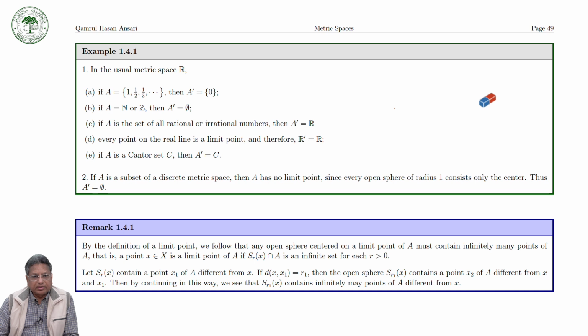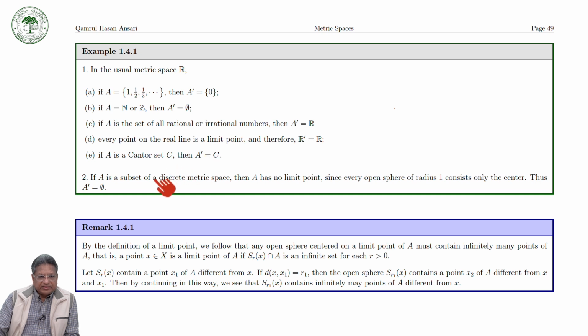Now take R: every point on the real line is a limit point, so the derived set of R is equal to R. If A is the Cantor set, then the derived set of the Cantor set is equal to itself.